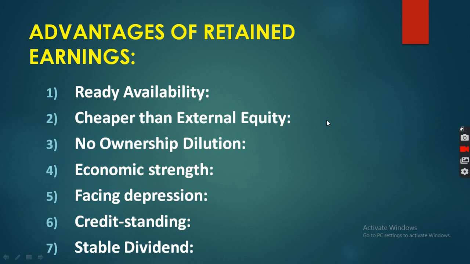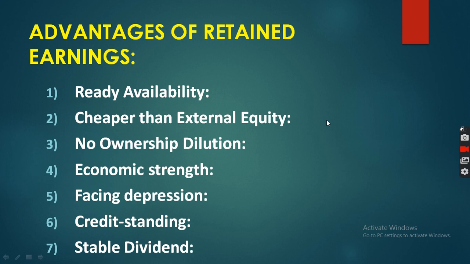Then, cheaper than external equity. You have to keep in mind there are two sources of finance: external source and internal source. What comes in external source? Equity share, preference share, bond and debenture. And what comes in internal source? Retained earning, reserve and surplus. So it is cheaper than external equity.